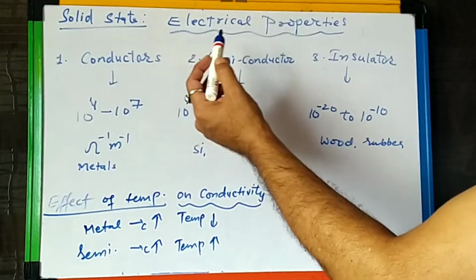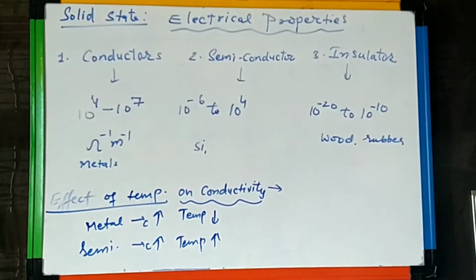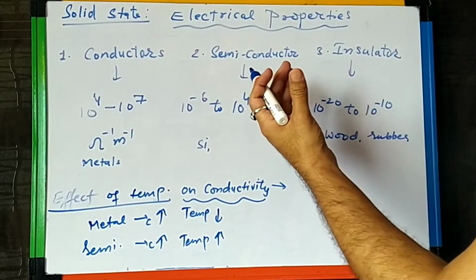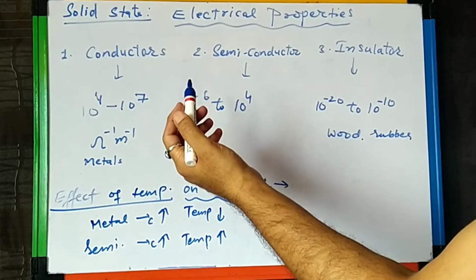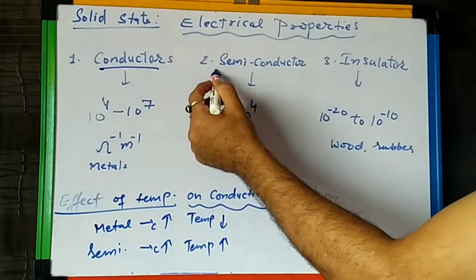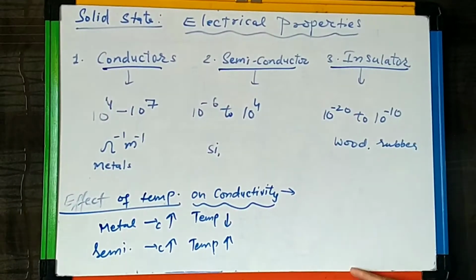Today we will learn the electrical properties of the solids. Basically, we divide the solids in three categories based on their electrical properties: conductors, semiconductors, and insulators.